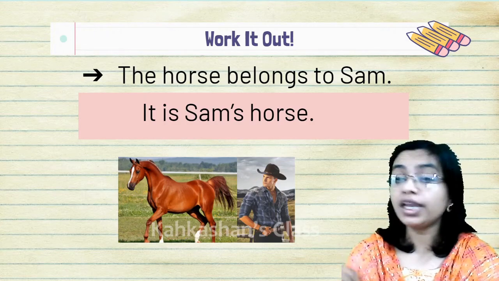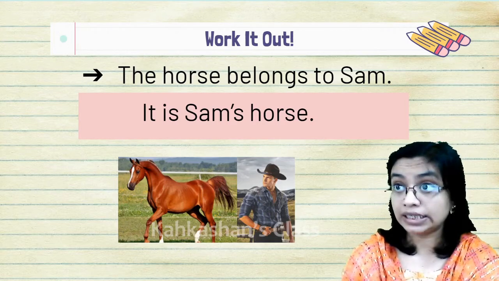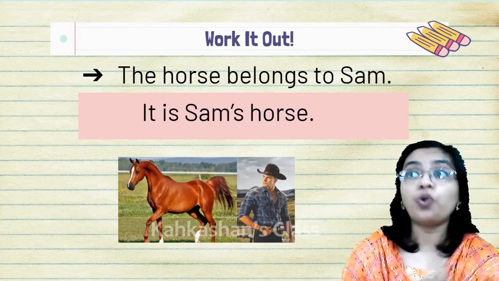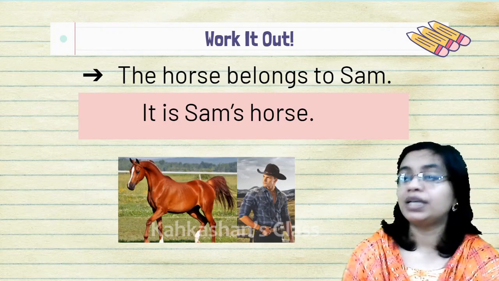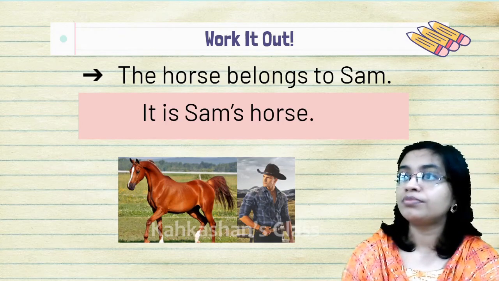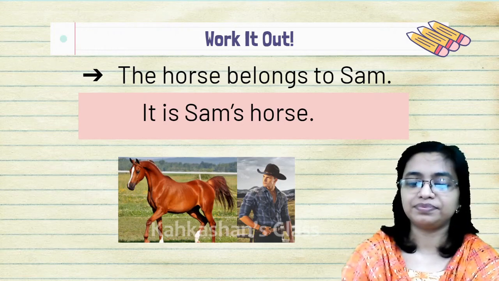So the owner is Sam and the horse is his possession. After the owner, we will put the apostrophe S. Sam is one singular noun and the spelling does not end with an S.